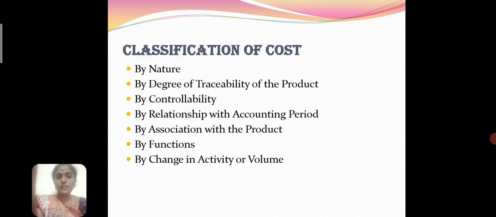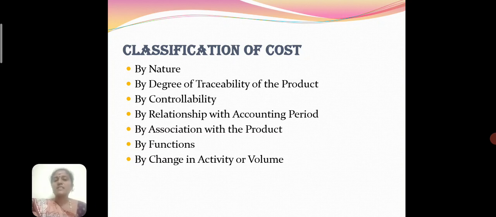Next, the final chapter we discuss is the classification of cost. The main topic is the classification of cost. The bases of classifying cost are by nature, by degree of traceability of product, by controllability, by relationship with accounting period, by association with the product, by functions, and by change in activity or volume. These bases are the classifications of cost. First we discuss by nature.